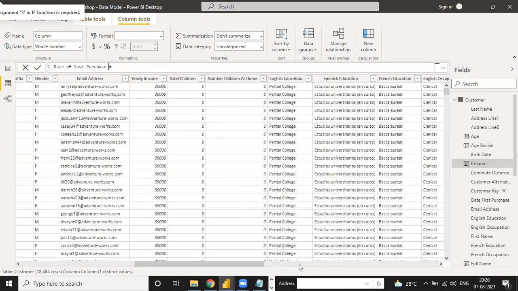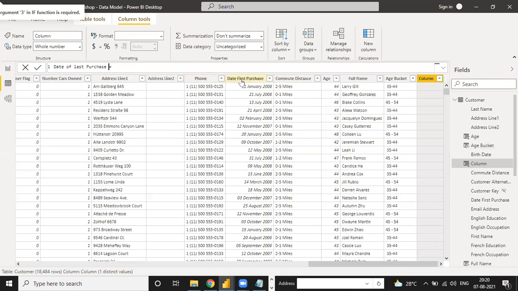So the customer's first purchase is given to us, but what is the customer's last purchase date? The customer's first purchase date is given as 11 Jan 2008, but the last purchase date is not given. So we have to find the date of the last purchase.